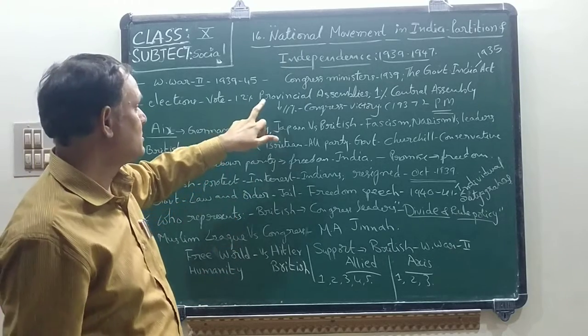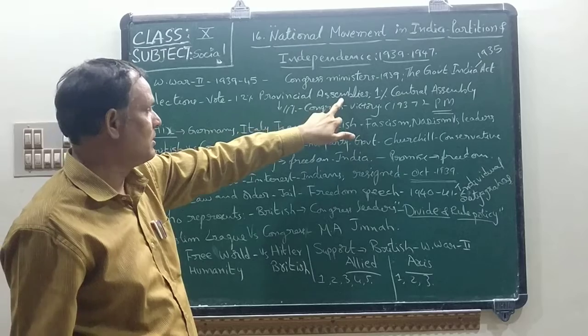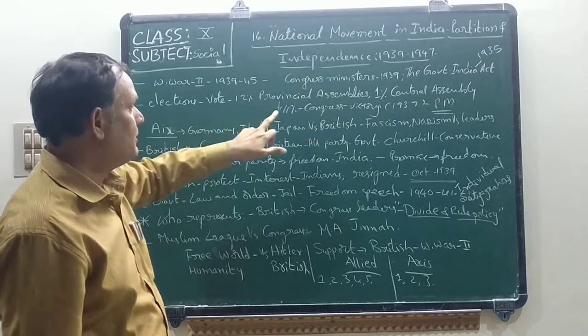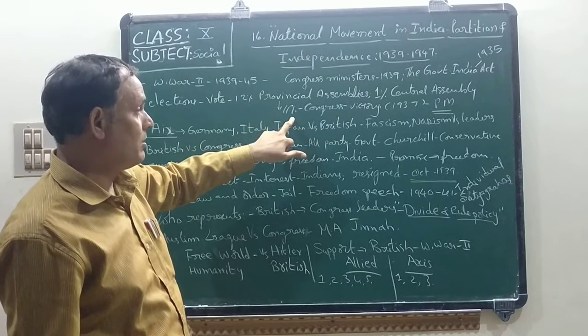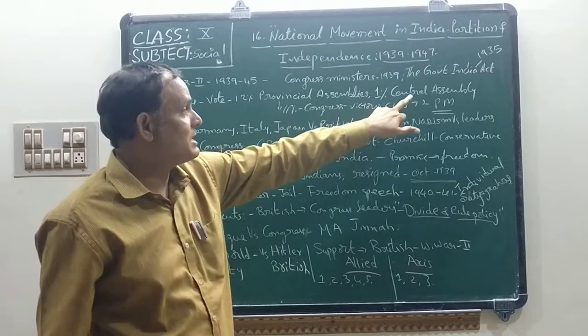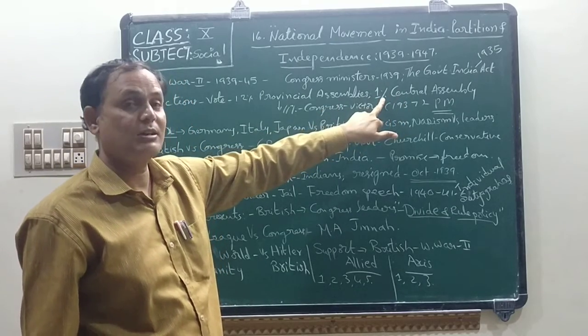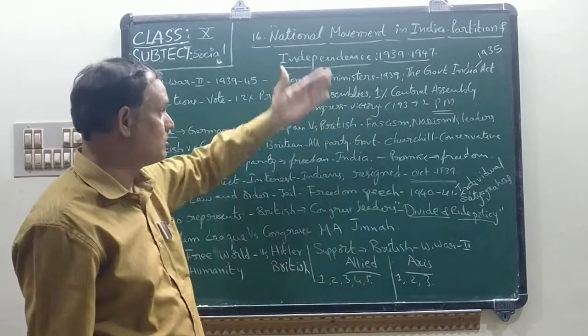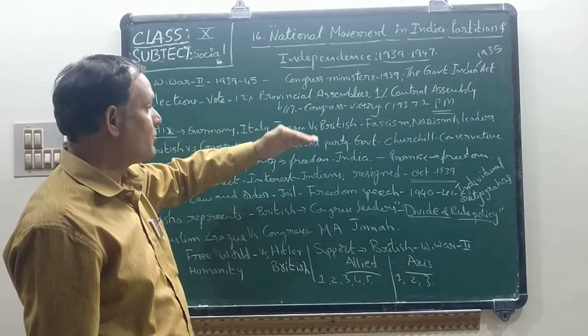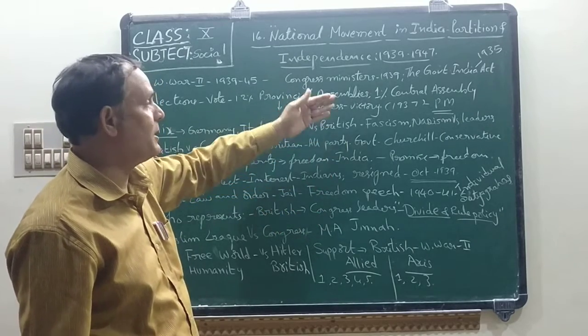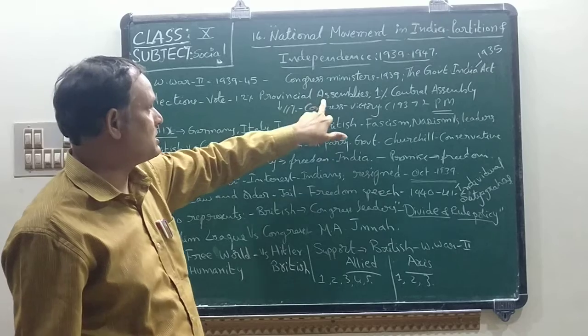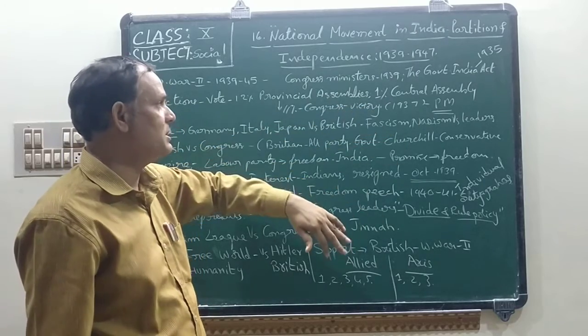Okay, children. So here, the provincial assemblies, how many? 11%. Next one, the central assembly, 1%. These were the voters on those days, children. Okay, so finally what happened when they compared these provincial assemblies and also central assemblies?